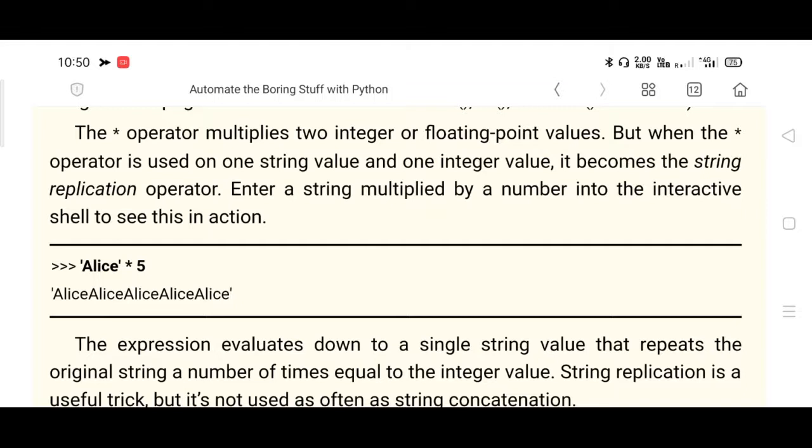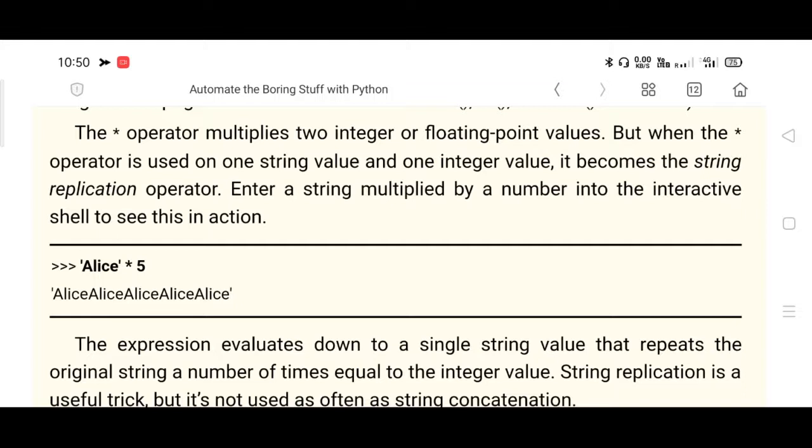How to analyze the concept of string replication in Python? Very very important concept from the examination point of view. String concatenation and string replication, very very important topics. String concatenation is easy. Use the plus symbol in between two strings, and it will give you the concatenated string. But in case of string concatenation, if you give one string and one integer, you will end up with an error message.